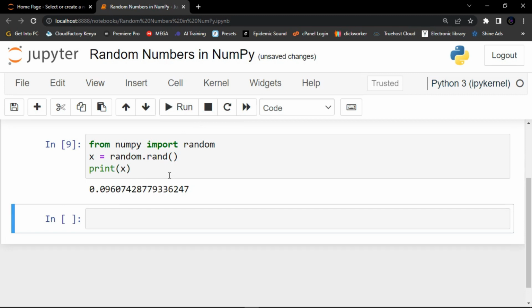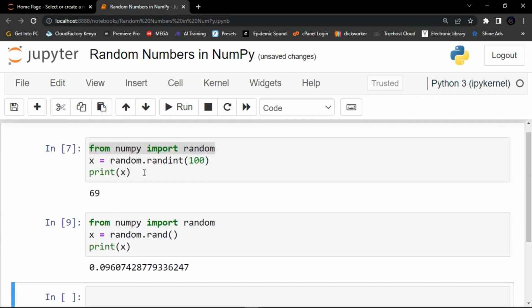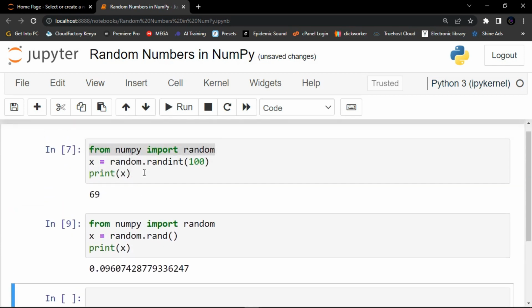Now let's now discuss how to generate random arrays. So in NumPy we work with arrays, and you can use the two methods from the above examples, these examples that I've just shown you here, to make random arrays. Now guys, for integers, the randint method takes a size parameter where you can specify the shape of an array.